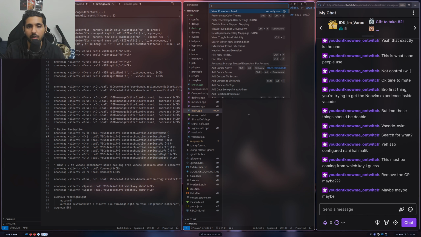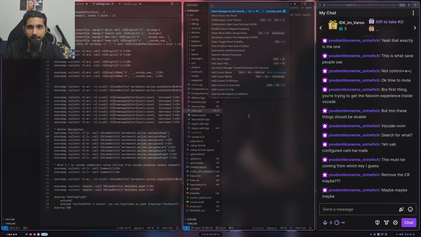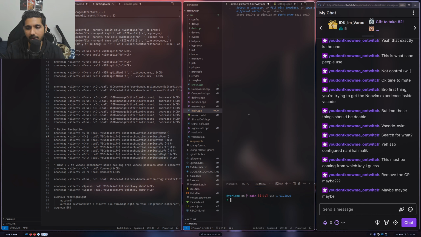Let's see what it does, right? VS Code navigate. Like let me just try. Okay, I'm leaving this. Yeah, it's taking me there. Maybe yes. I do get it. Better navigation.